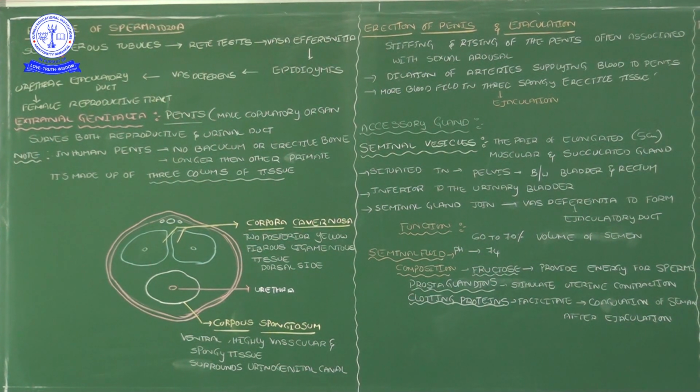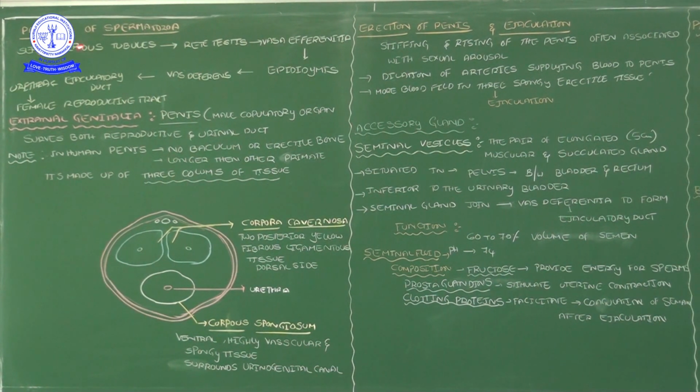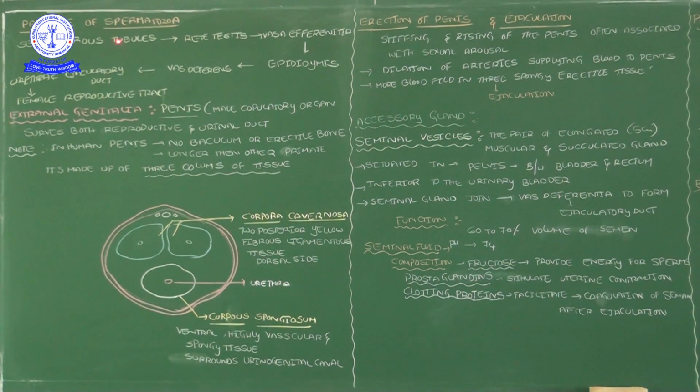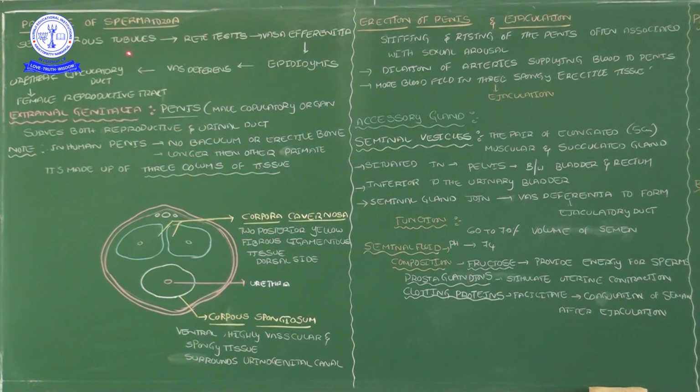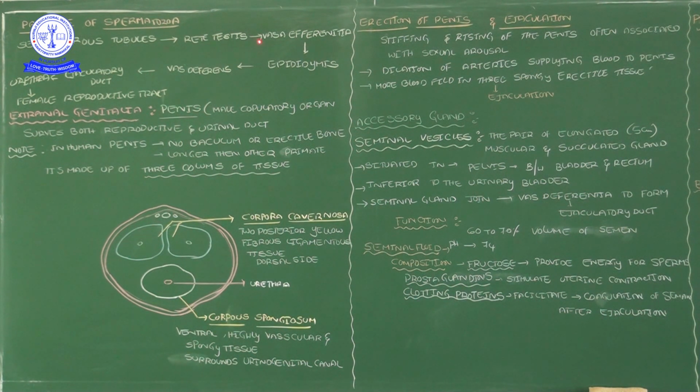See here, the first part is the seminiferous tubules. These seminiferous tubules are the origin or starting point of sperm production. After sperm production, the sperm reach the rete testis. After the rete testis comes the vasa efferentia. The vasa efferentia lead to the continuation part, the epididymis.